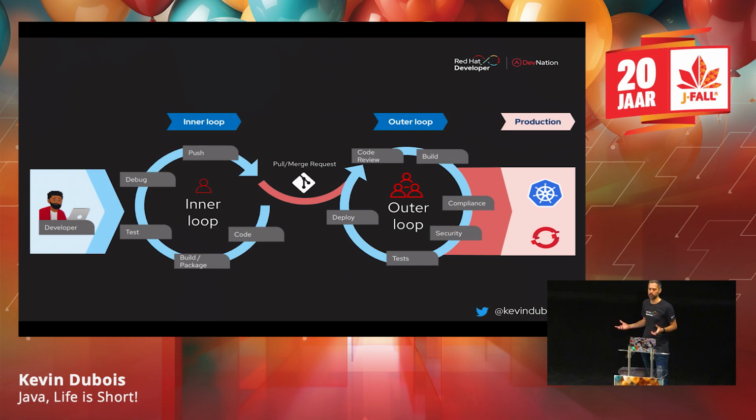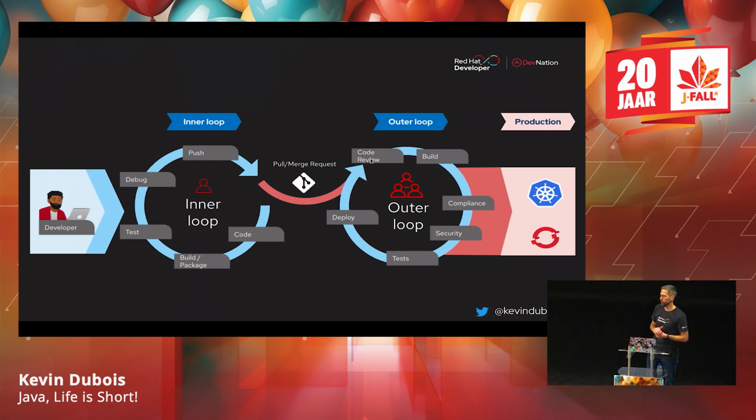And the outer loop basically is where maybe somebody might do a code review, where your application gets pushed to your registry. You'll do some CI stuff, so you'll go through a pipeline. Maybe do some security checks, some compliance checks. Yes, you can actually do some security stuff in your inner loop too, but in your outer loop, you'll probably have some more scanning and everything, and then eventually you'll deploy, right?